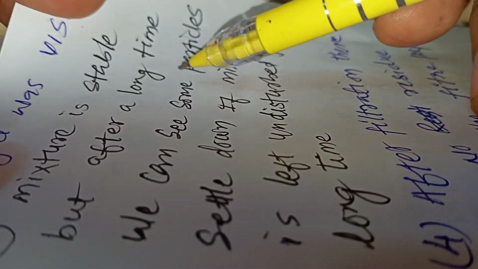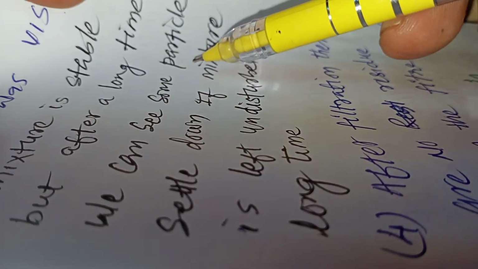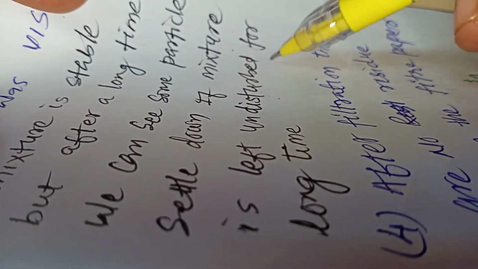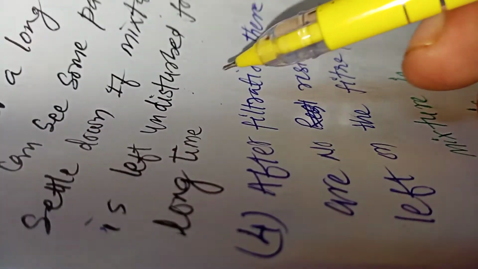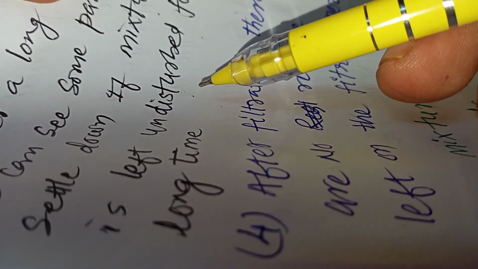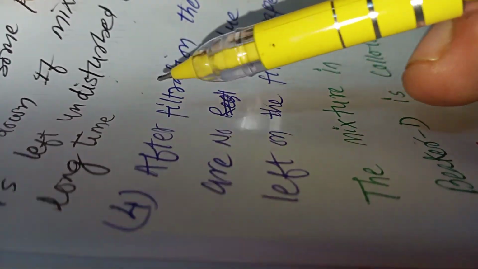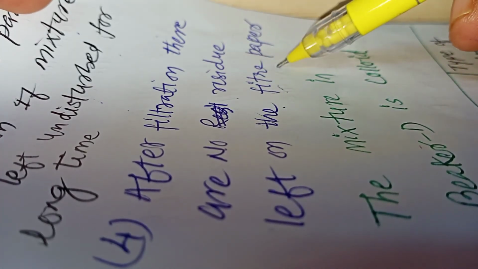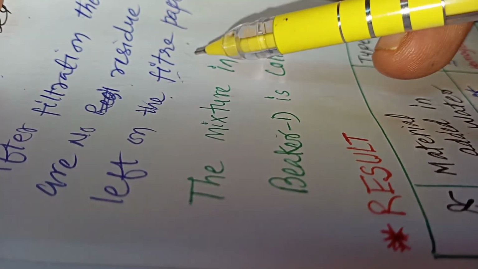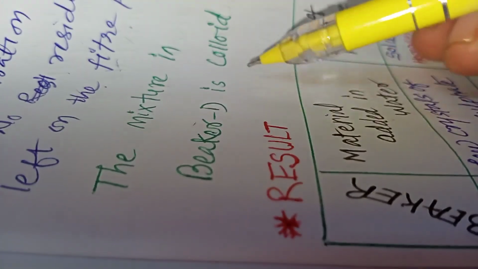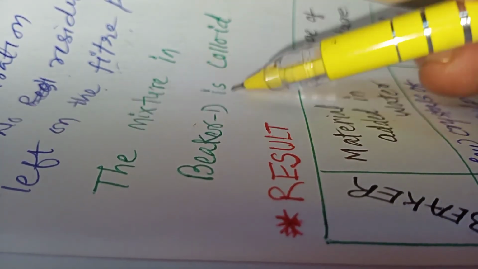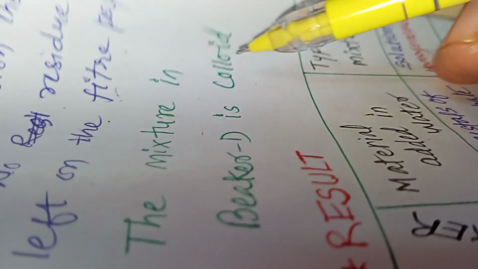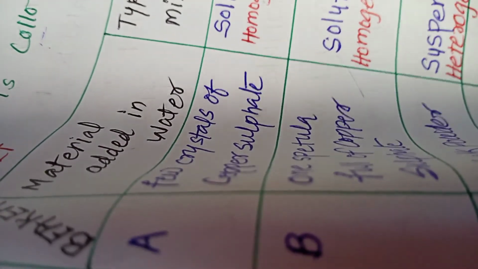The mixture is stable, but after a long time we can see some particles settle down if the mixture is left undisturbed. So it is generally stable, but after a very long time the particles settle down or get separated. After filtration, there is no residue left on the filter paper, so we cannot separate the components using filtration, and that is how we can say that the mixture in beaker D is a colloid. So we can simply understand the result here. Now let us try